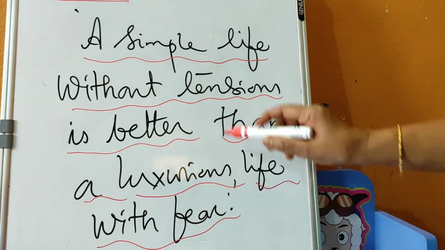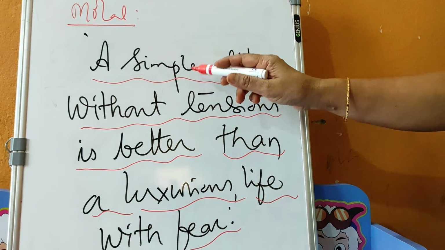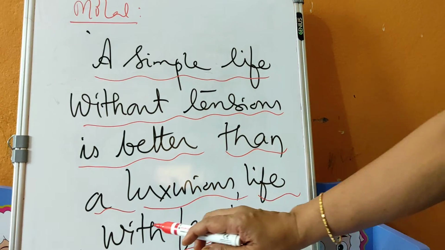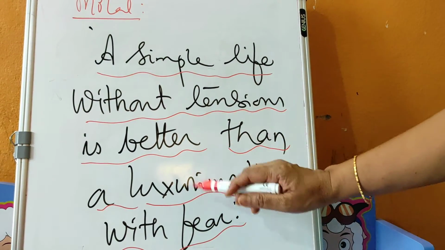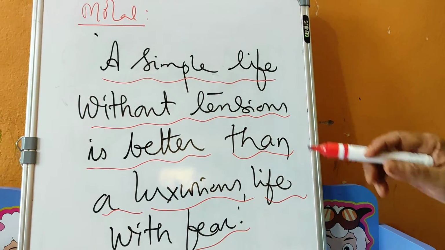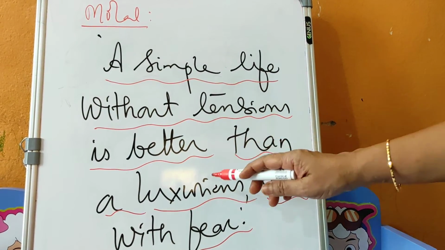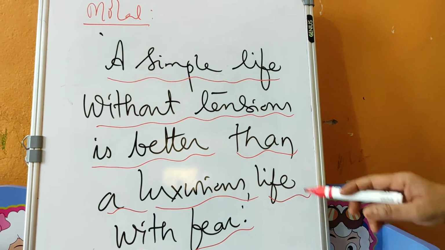So this simple and without tensions lifestyle has been observed by the country mouse, whereas the luxurious and feared or tensed life has been observed by the town mouse. So the country mouse lifestyle is very good, and the town mouse is always having some fears and tensions. So that is the better option.